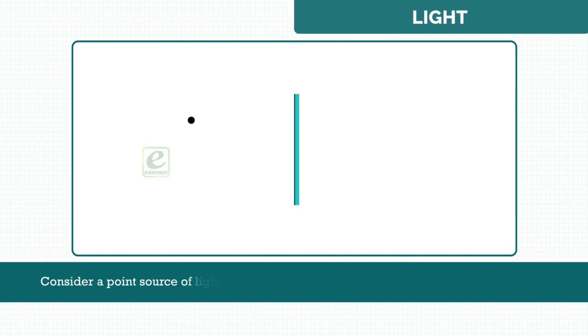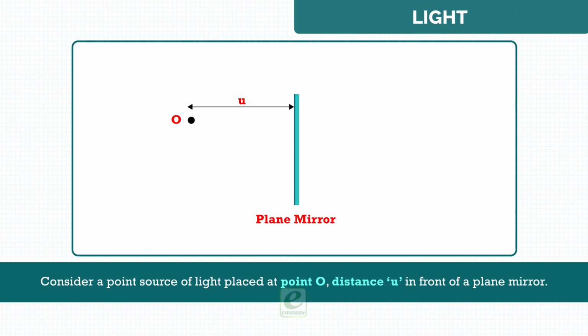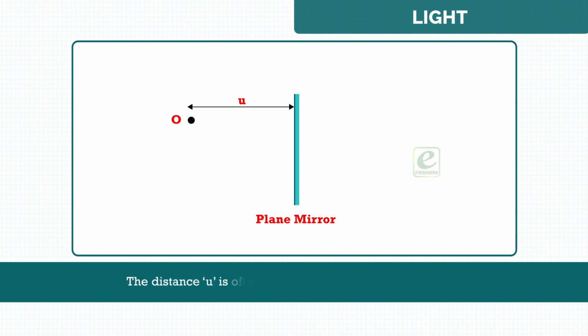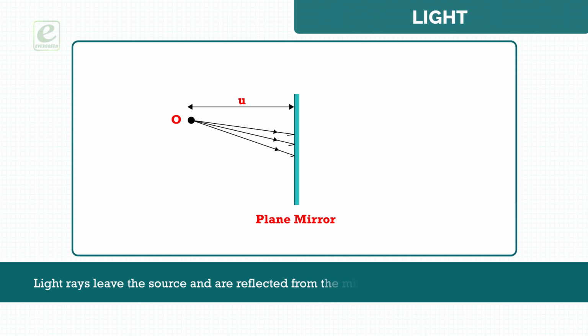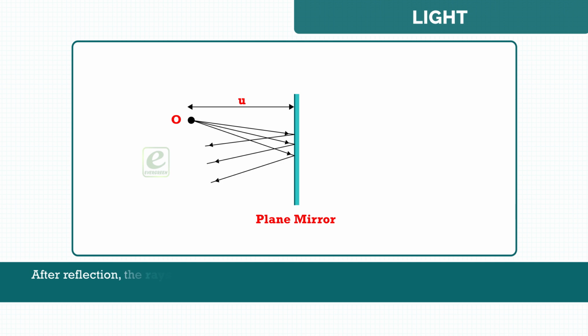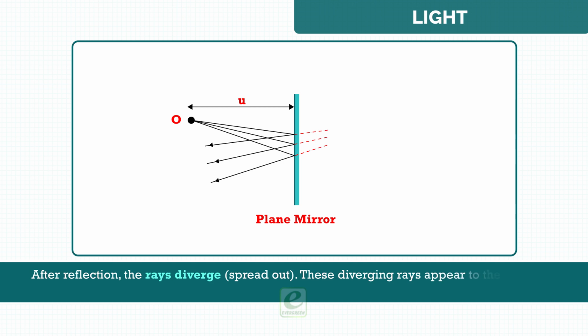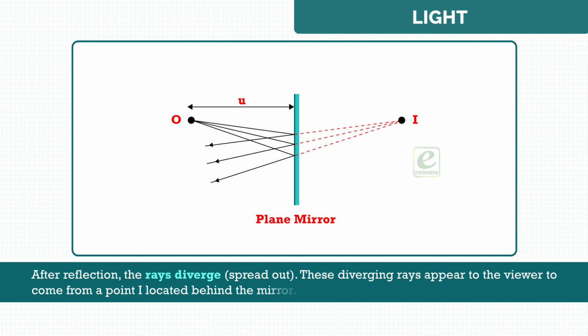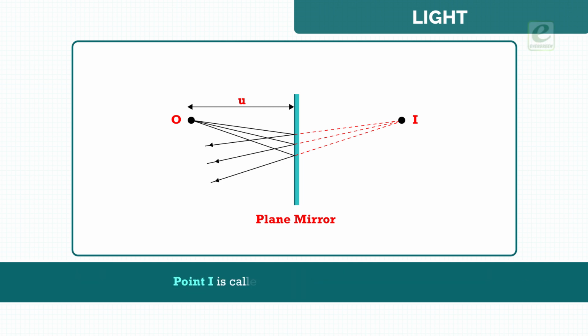Consider a point source of light placed at point O, distance u, in front of a plane mirror. The distance u is often referred to as the object distance. Light rays leave the source and are reflected from the mirror obeying the laws of reflection. After reflection, the rays diverge, spread out. These diverging rays appear to the viewer to come from a point I located behind the mirror. Point I is called the image of the object O.